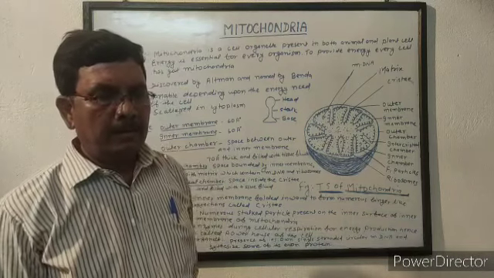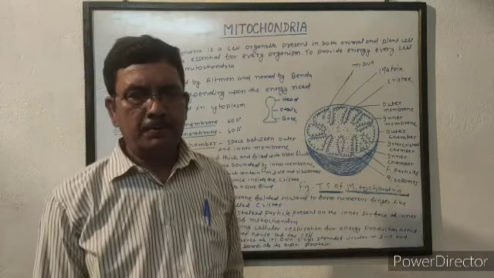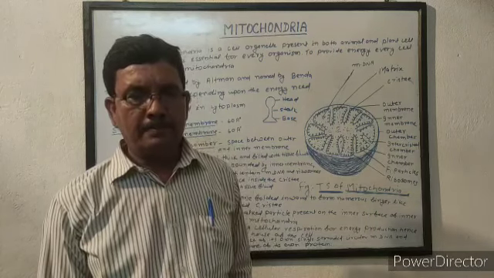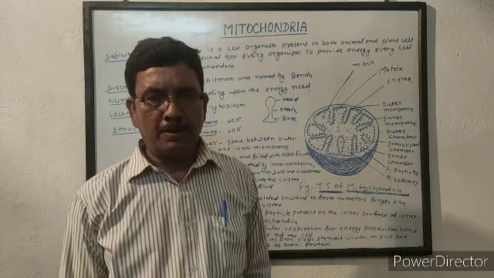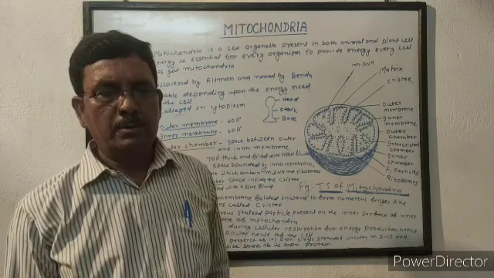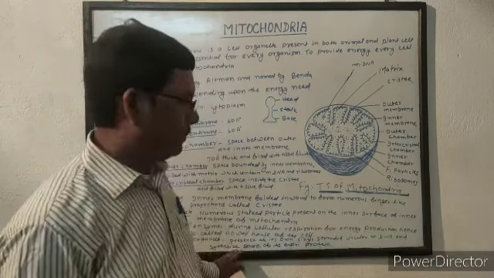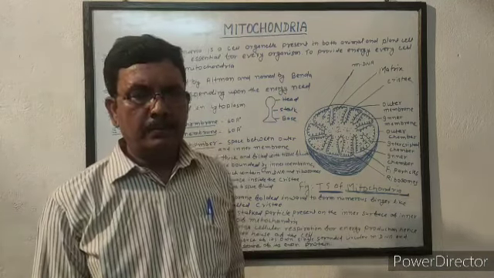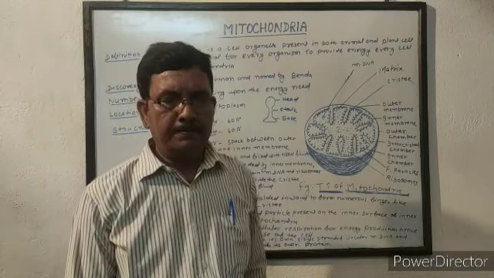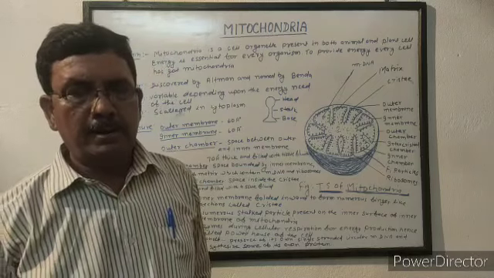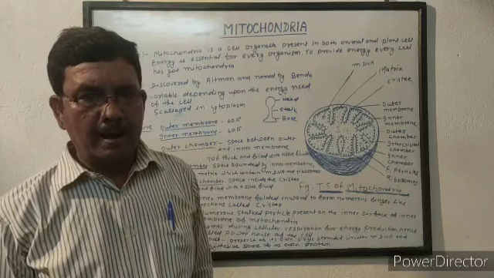Respiration is completed in two steps, that is glycolysis and Krebs cycle. The enzymes for glycolysis are given by cytoplasm. In this process, glucose molecule is broken down into 2 molecules of pyruvic acid, and only 2 molecules of ATP are generated. Now, the next step of oxidation of digested food is Krebs cycle. Krebs cycle occurs in mitochondria. In this step, the pyruvic acid is completely oxidized into carbon dioxide, and 36 molecules of ATP are generated.